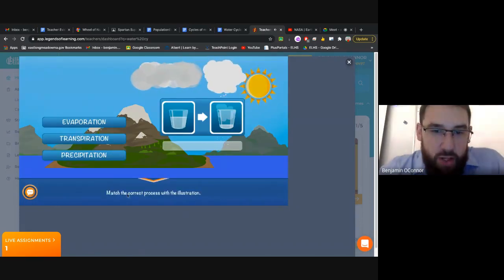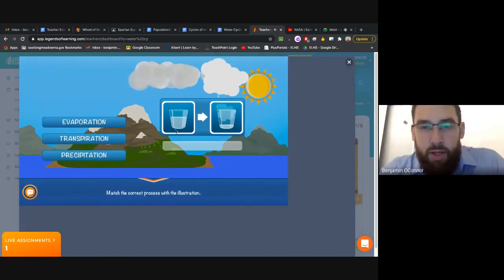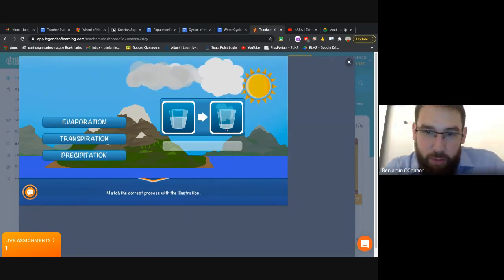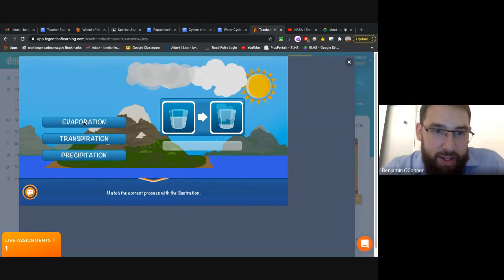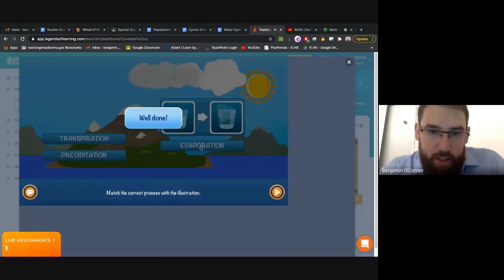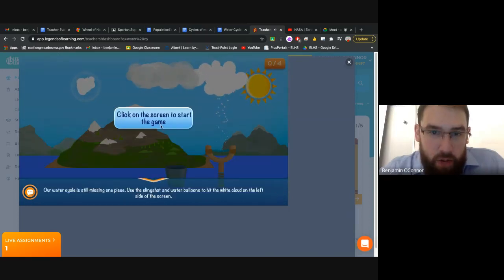Match the correct process with the illustration. We have a half cup of water going to about a fourth cup of water. Is that evaporation, transpiration, or perspiration? Because we are losing water, and it's just in a glass, we're going to say evaporation, and that is correct. Click the screen to start the game.